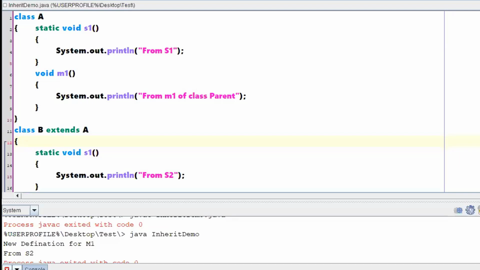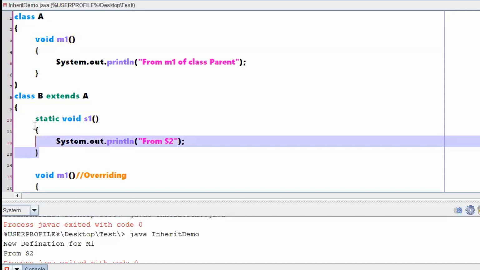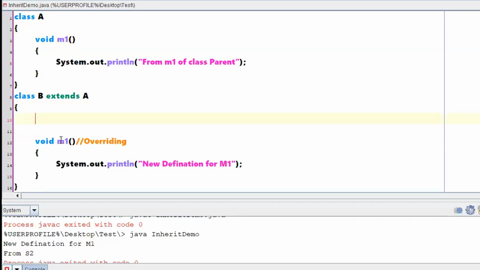You came to the single inheritance concept. This is M1, and let me say this one is M2. Now, which is the parent class? M1 is the parent class method. M2 is the child class method.